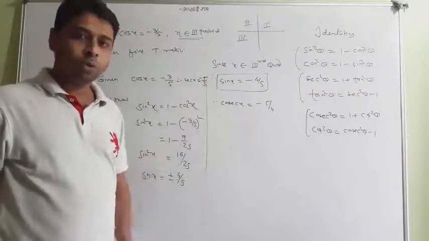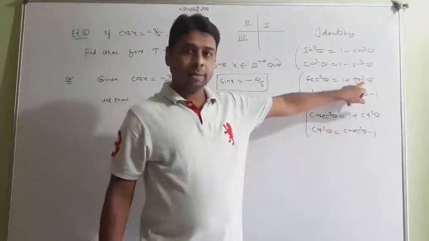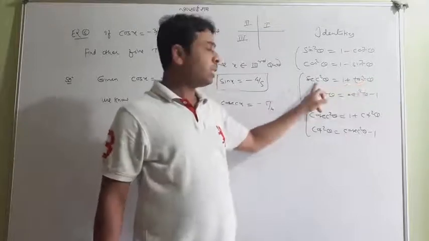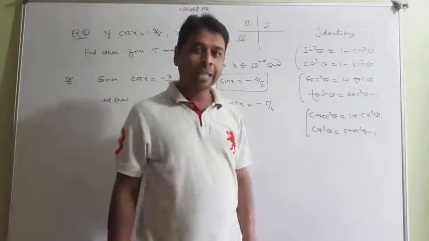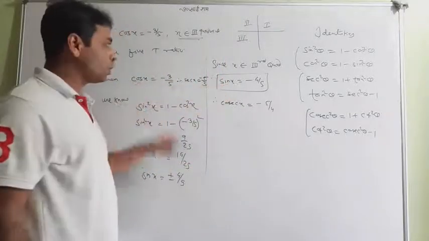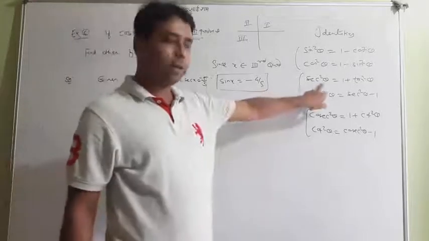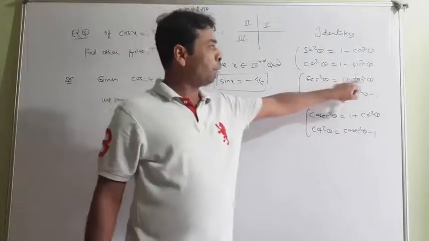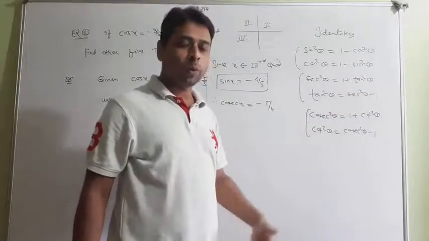a cos x. Now we have a tan and cot. So look at, very interesting, it is tan depending on sec, or tan equal to sine upon cos. So you also can do sine by cos equal to tan. You also can write like that, or you can take the help of here, sec square theta equal to 1 plus tan square theta. So tan square theta equal to sec square theta minus 1. So all the way you have.